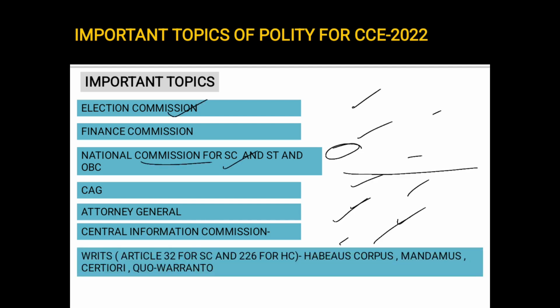Next, the writs. I have already discussed it. It's in Article 32 for Supreme Court and Article 226 for High Court. There are four kinds of writs basically: habeas corpus, mandamus, certiorari, and quo warranto. Now, what is habeas corpus? What is mandamus? What is certiorari? This is very important. In UPSC, usually you get this type of question from writs.